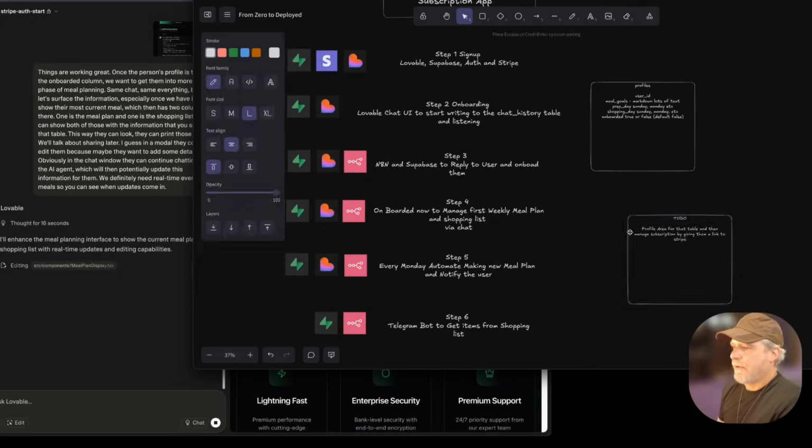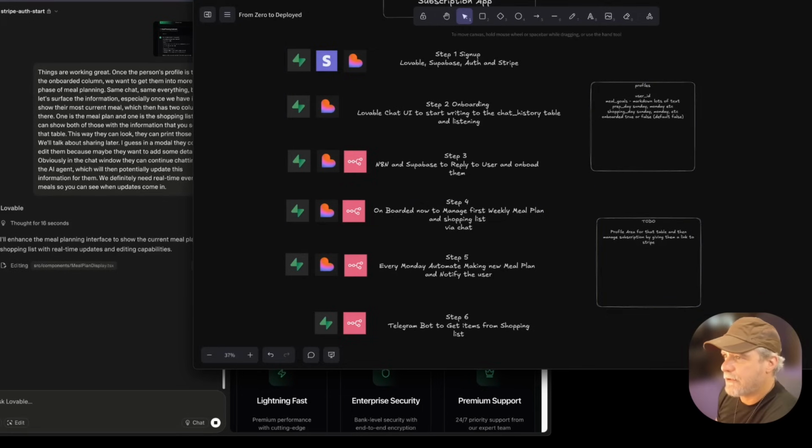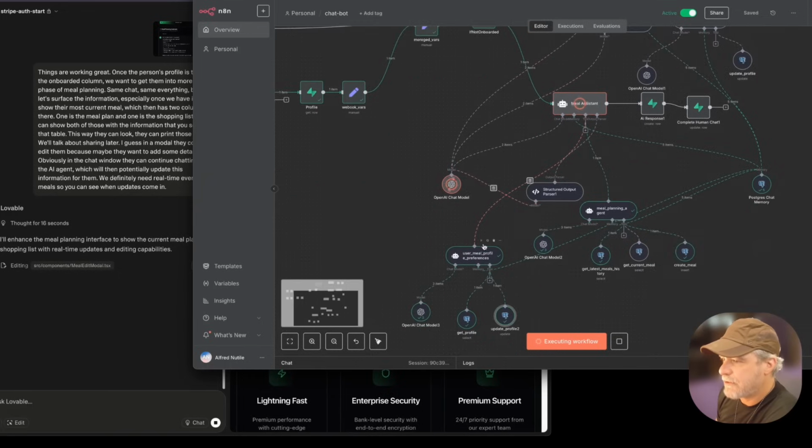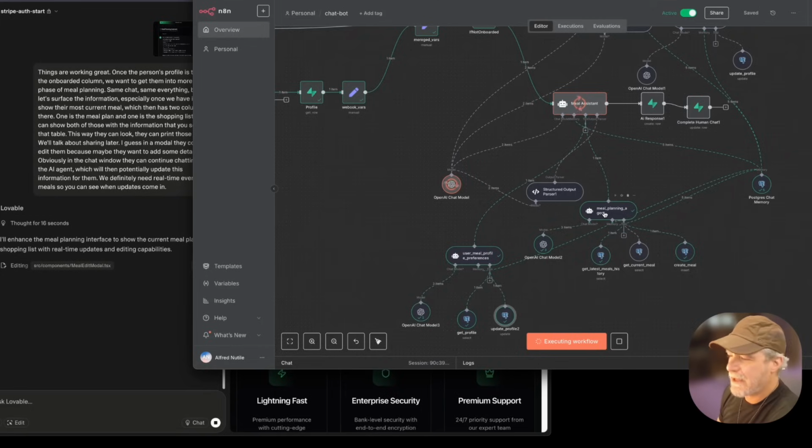Let's make a little link, I forget the link, but there's a link they can use to go to Stripe to just get going. So what did the chatbot do? If anything, it should eventually make the first meal plan. Now, every week on a Sunday, before anything happens, it's going to make the next meal plan. So the user is going to see it right away, get notified, and then see their meal plan.